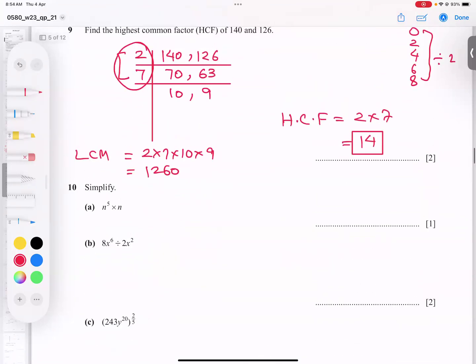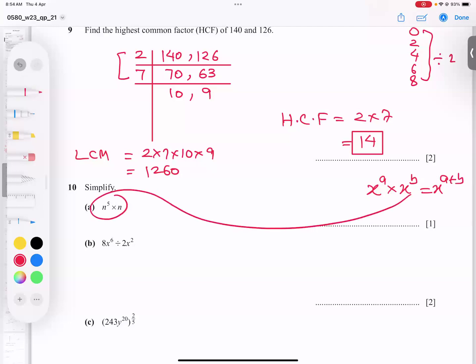It means highest common factor is this HCF, but if you include this and this, the product of them will give you LCM. Now the indices properties. A basic property is this: when we have the same base, for example x to power a into x to power b, if the same bases multiply, the powers add up, like a plus b. So same story here. When there is no power, it is power 1, so n to power 5 plus 1, or you write directly, no issue at all.